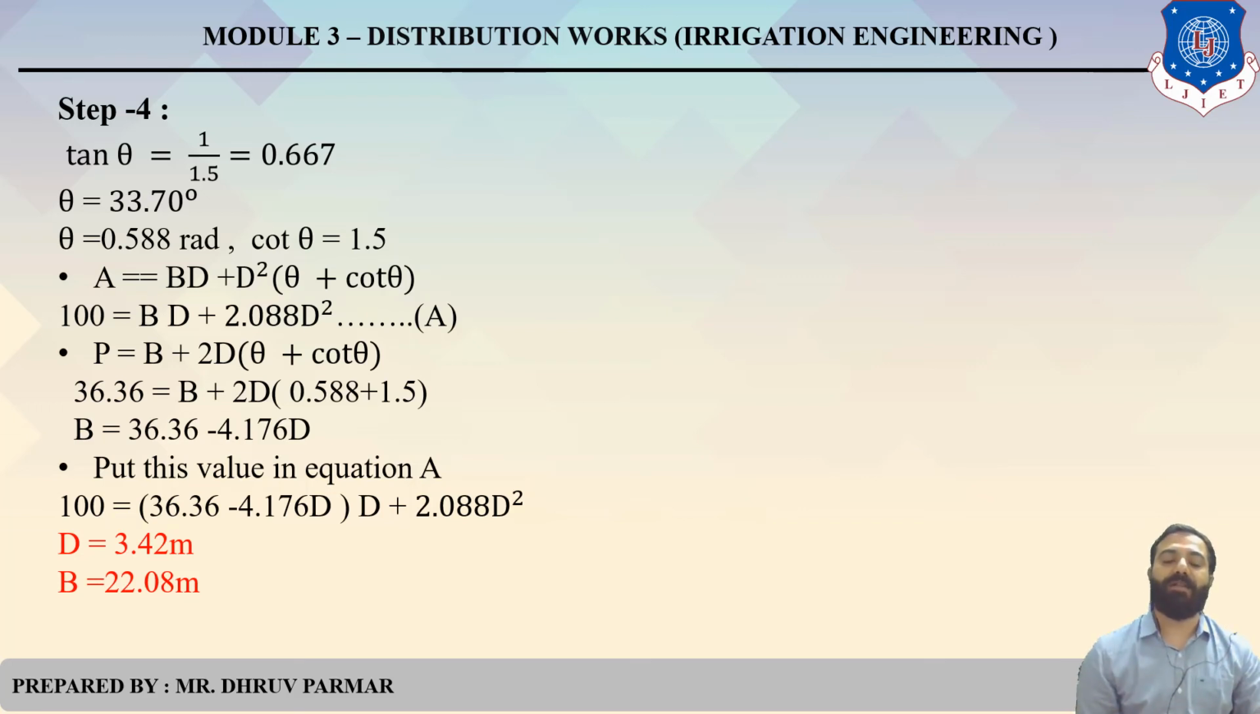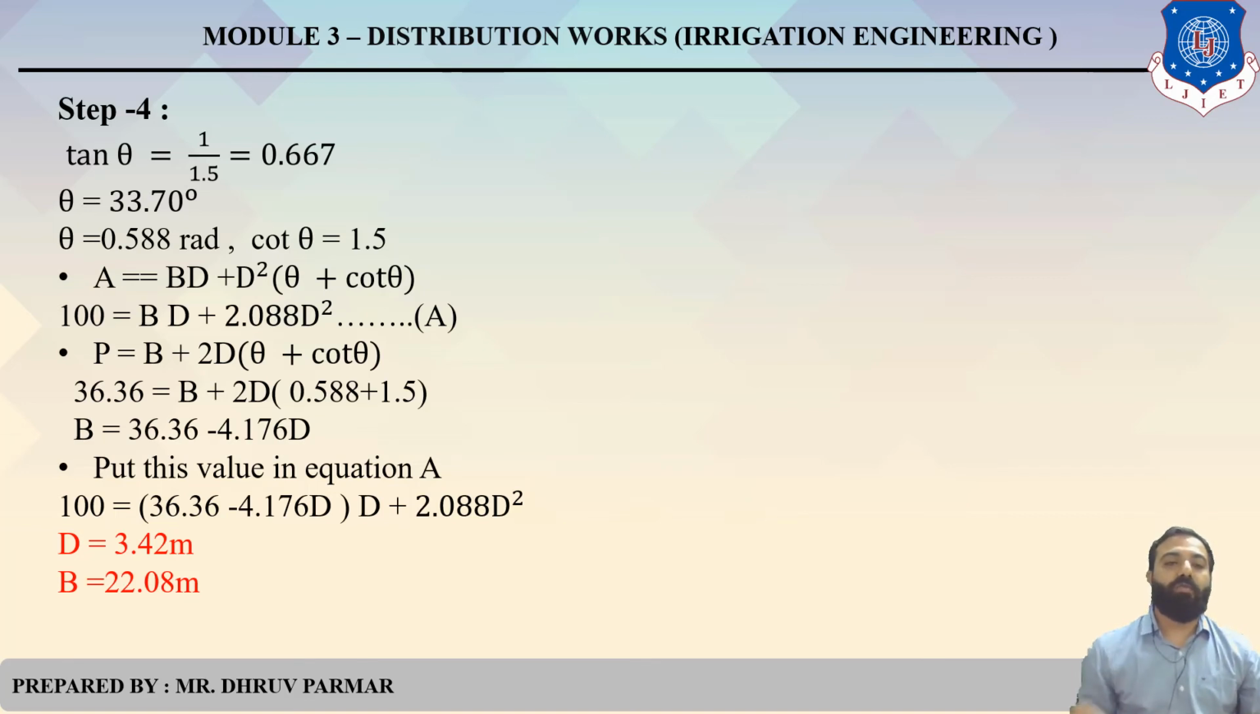So what is theta? 33.70 degree. Means theta equals tan inverse 0.667. So you get theta 33.7 degree. Then you convert into radian. Clear? So theta equals 0.588 radian. So cot theta will be 1.5.